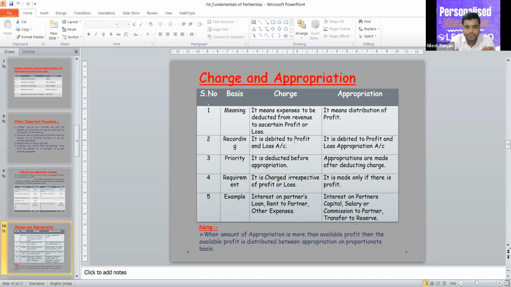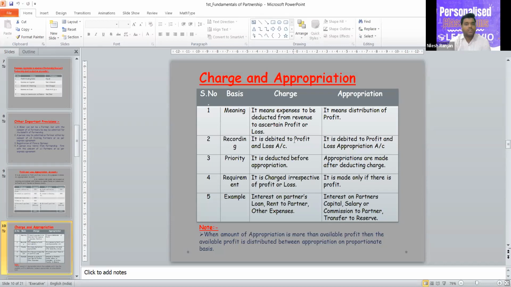Now, priority. First of all, you have to deduct charge, because expenses are to be paid first before any distribution. So we deduct charge first, and after deducting charge, if any amount is left, then it will be distributed between partners.